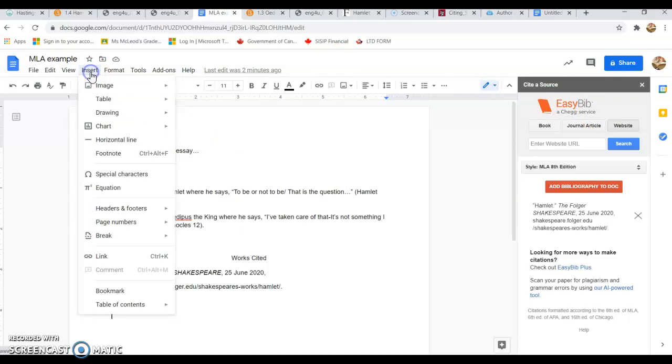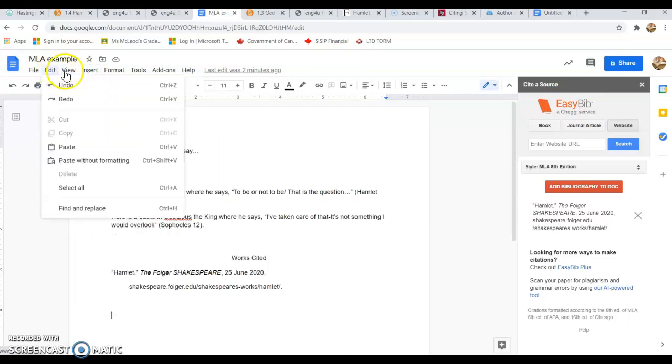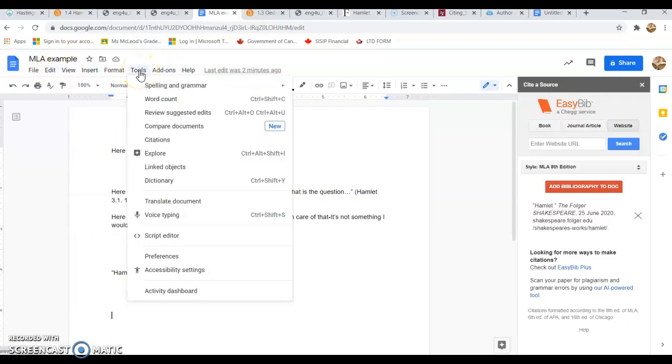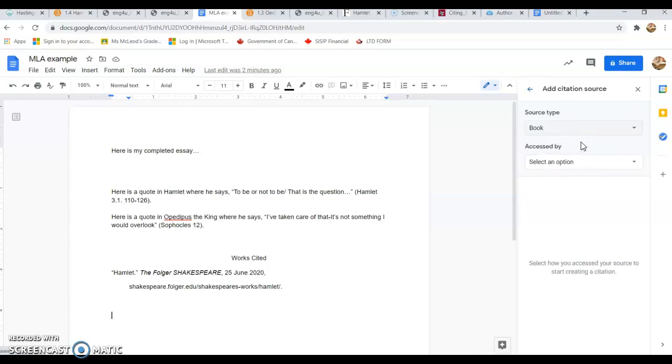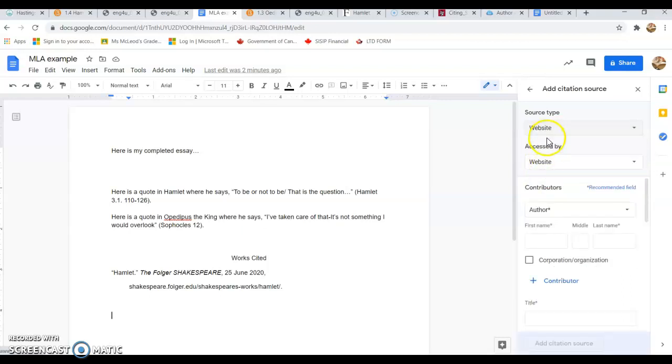So one extra thing that I wanted to point out is that you actually have tools in Google Docs that link to EasyBib already. If you go to Tools and Citation, we can enter that in independently, because I was unable to come up with the actual text and the citation style. So I'm going to, it's not a book, it is a website.